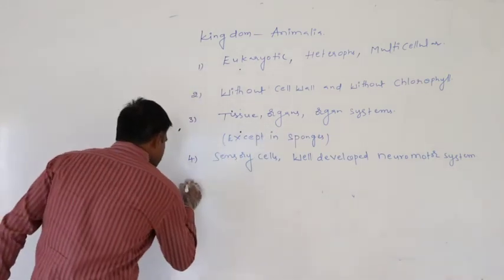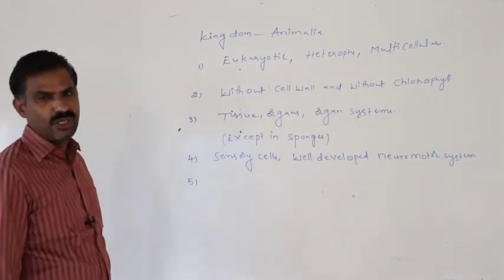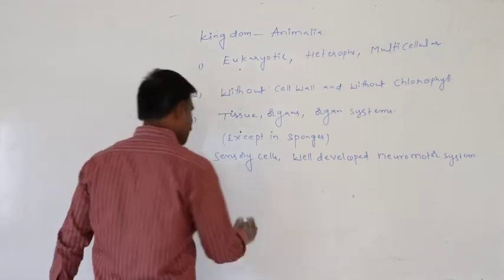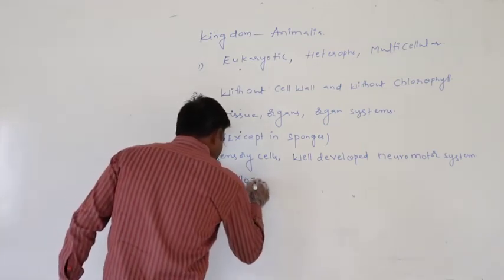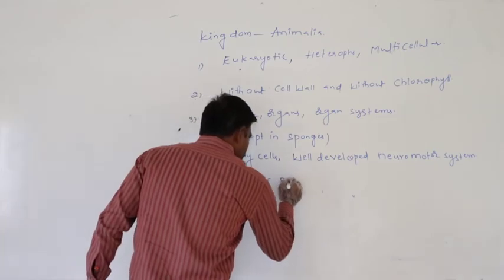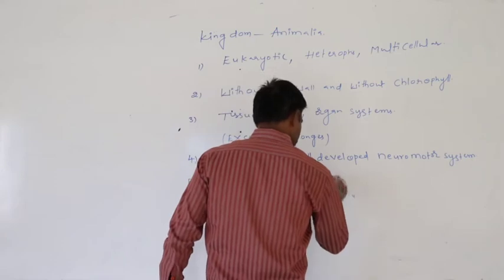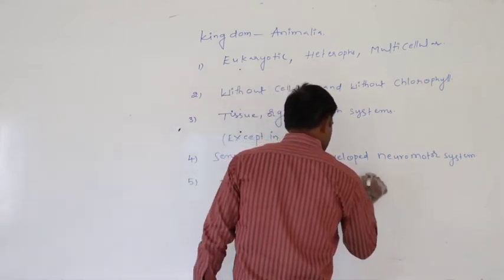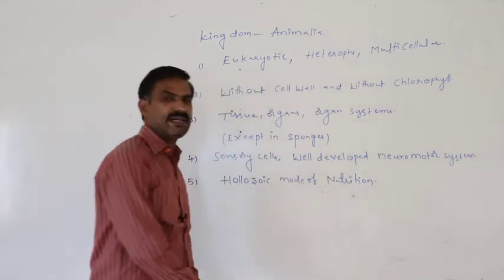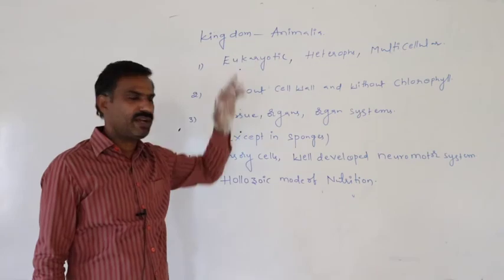Next, in most of the animals, what kind of digestion appears? Holozoic mode of nutrition. Holozoic mode of nutrition appears in most of the animals of the kingdom Animalia.